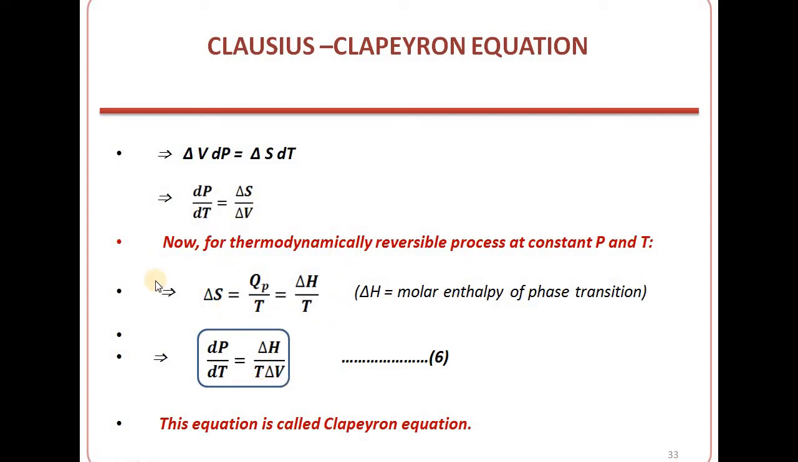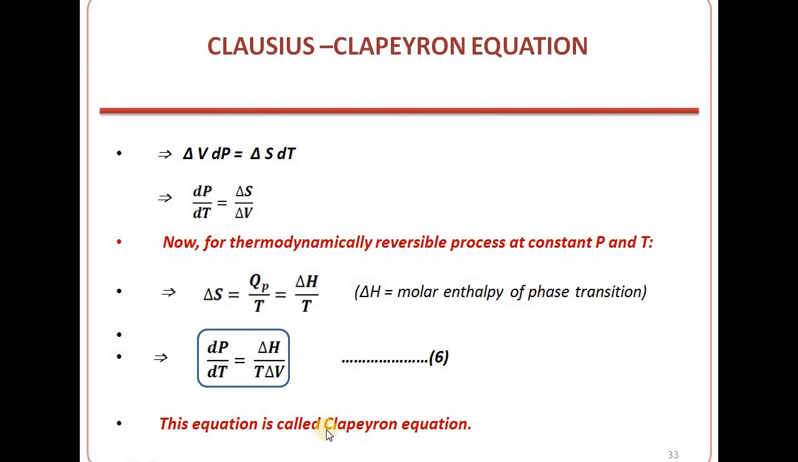So we are using here the well-known formula and substituting the value of del S in this equation, and we are getting the final equation dp by dt is equal to del H by T del V. And this equation is known as the Clapeyron equation. When we apply this equation to liquid vapor equilibrium, then the equation derived will be the Clausius-Clapeyron equation. Clausius applied this equation to the liquid vapor equilibrium and we got the final equation, that is the Clausius-Clapeyron equation, which we will do in the next slides.